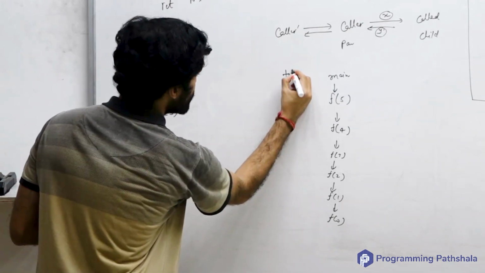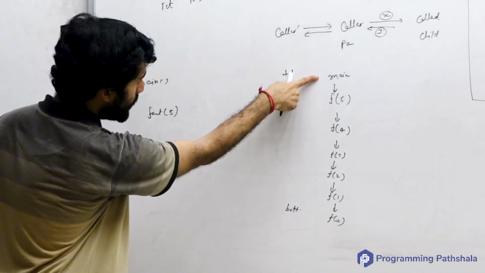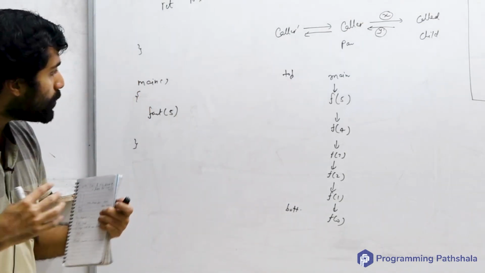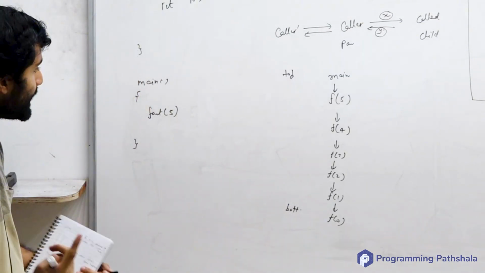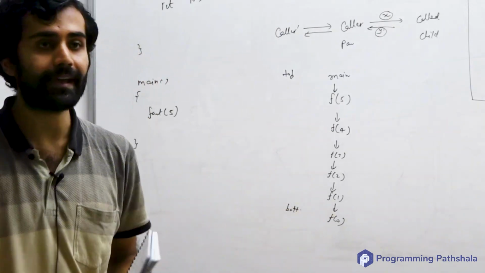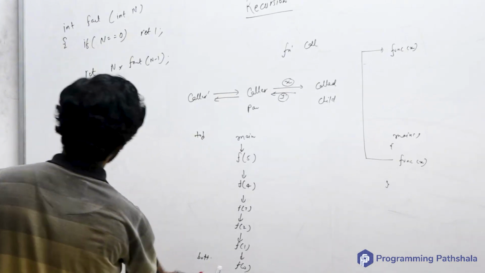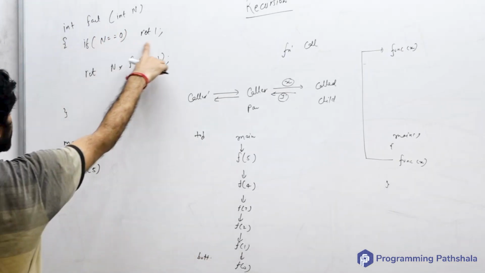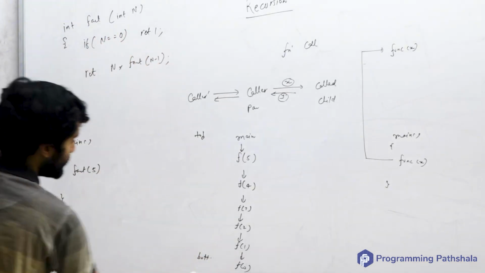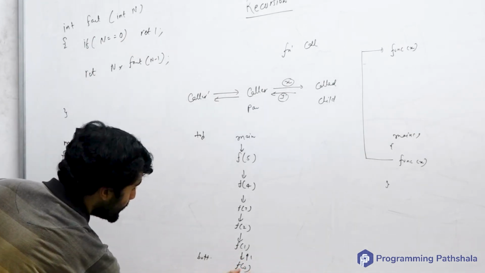I call this the top and I call this the bottom. So the call flow is from top to bottom. But now when the returning happens, can you tell me which will be the first function out of these which will return a value? It will be f of 0, right? And what will happen for f of 0? This condition will become true and this condition will make it return 1. This 1 will get returned to its parent.